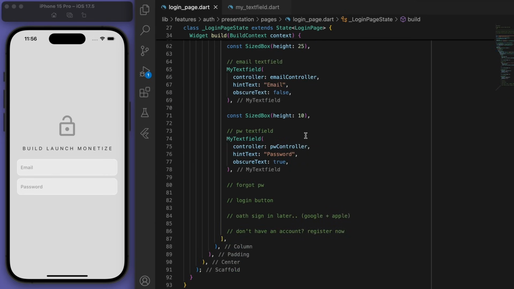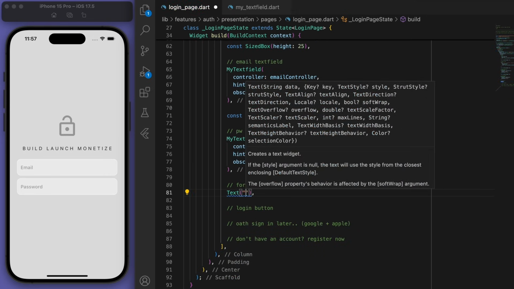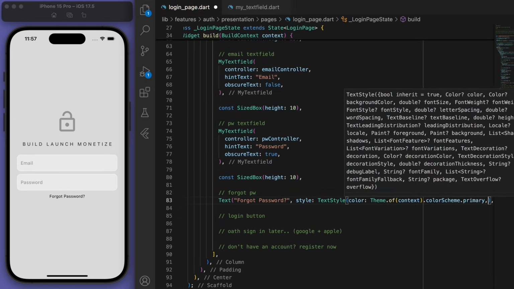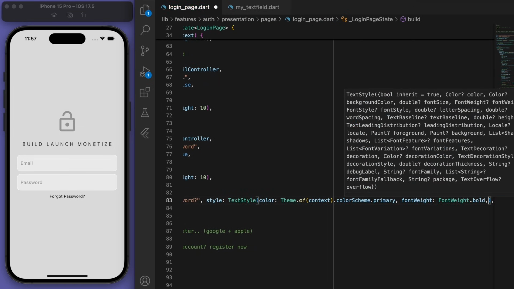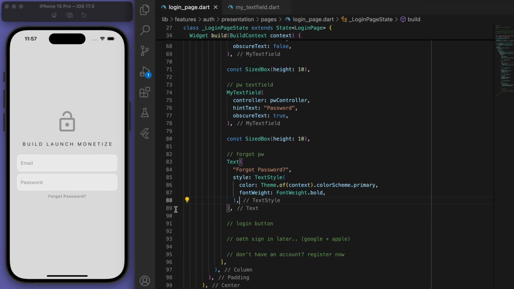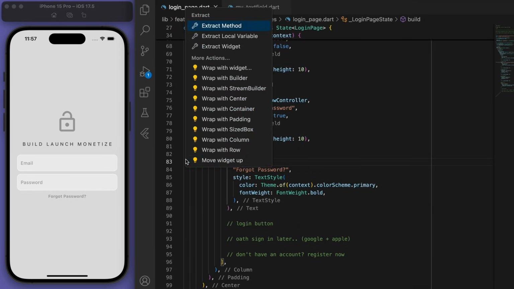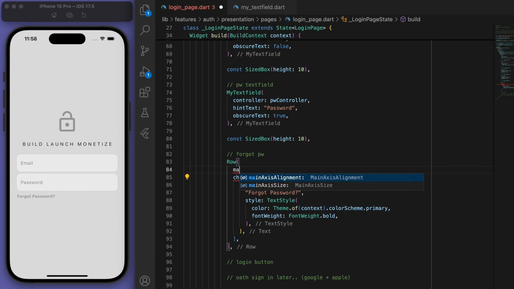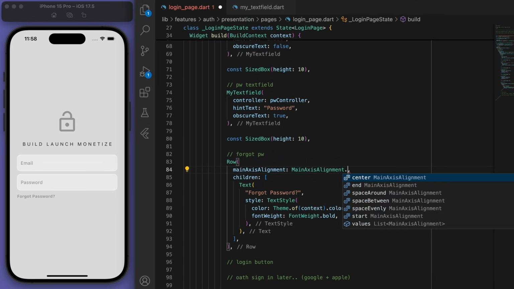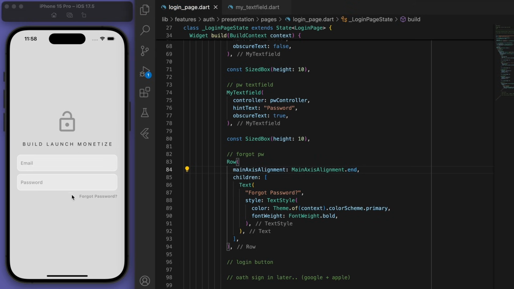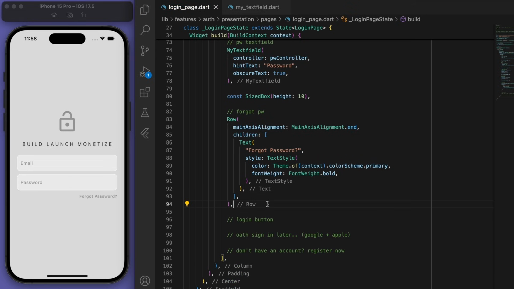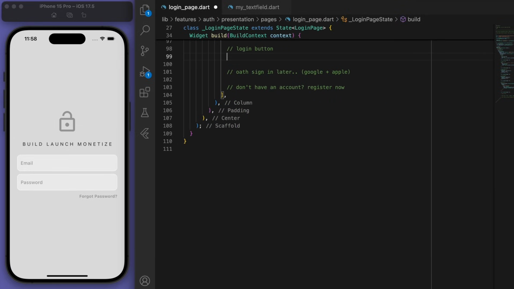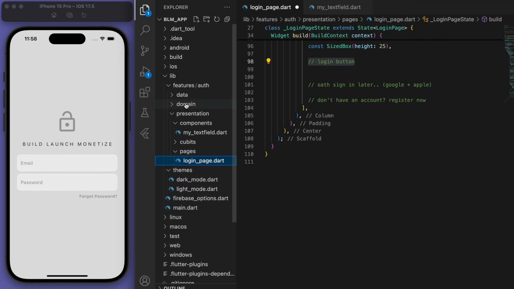And let's continue. So we're going to have a forgot password, which I want to put on the sort of end. And one way to do that is just put it in a row, which will then align it to the beginning. And I'm just going to push the axis alignment to the end. Sweet. And now time for the login button. And same thing as we did for the text field, I'm going to create this in a new component so that we can reuse the button.